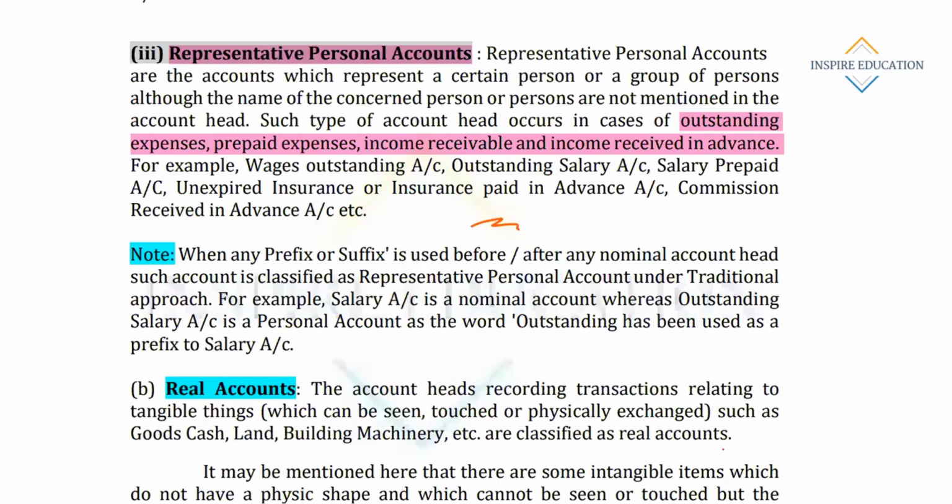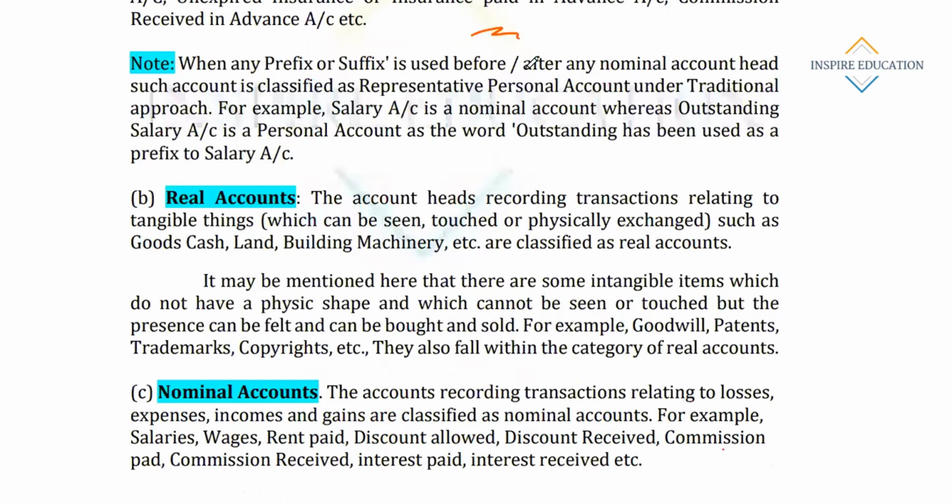Okay, fine. Now, whenever there is a prefix or suffix like outstanding salary, outstanding wages, where outstanding is a prefix, or salary paid in advance, prepaid salary, like this, these are used with a nominal account, then these things are called representative personal account.